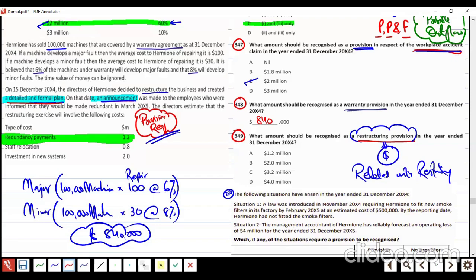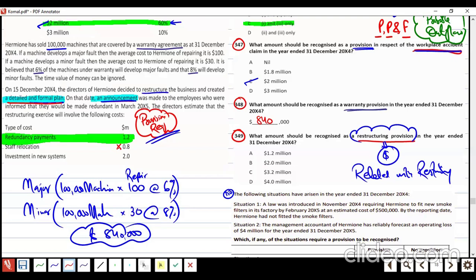No. In the example question which we did before from the study hub, while we were doing IAS 37 in detail, we had this type of expense and investment in a new system. We are investing in a new system. What is the link with the restructuring?